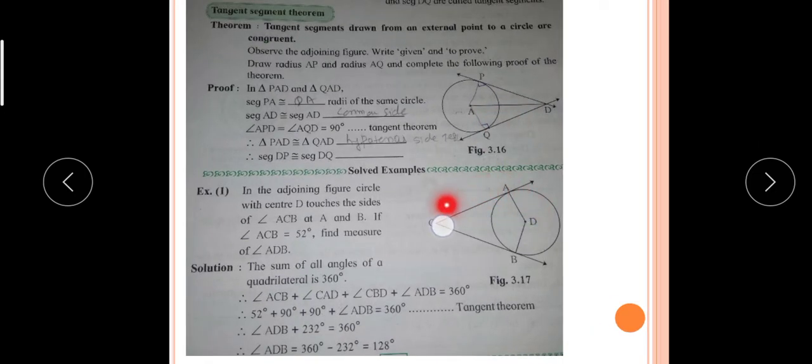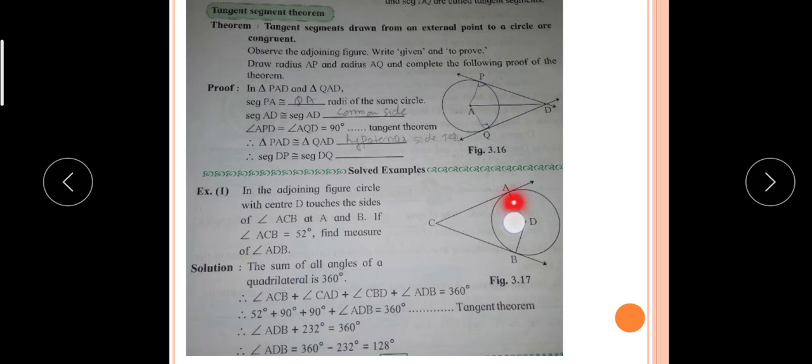Very simple. Now all of you know that this is a quadrilateral, yes or no? Which quadrilateral? ACBD. C is a point which is exterior to the circle. So AC and BC are tangents to the circle and they are perpendicular to the radius.